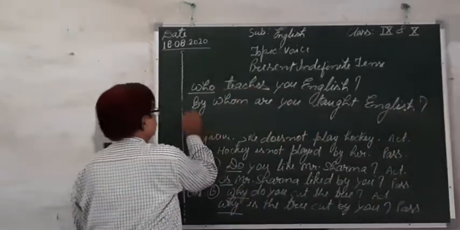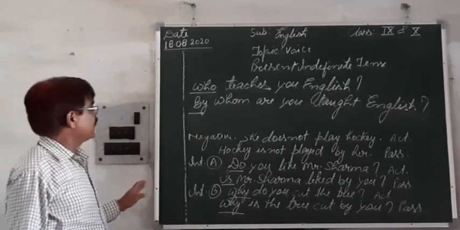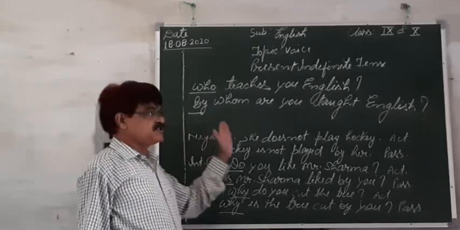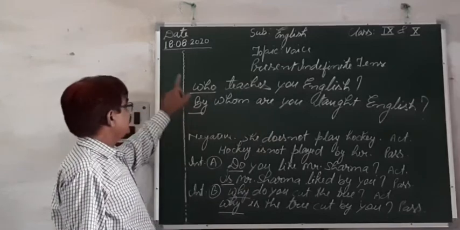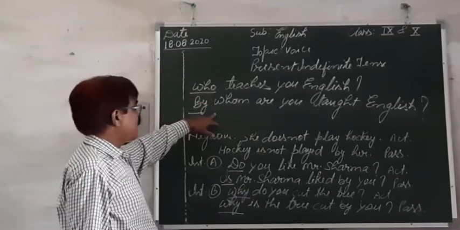And when this by has been used in the beginning of the sentence, no by will be used later. So keep in your mind, when the subject is who, it changes into by whom.